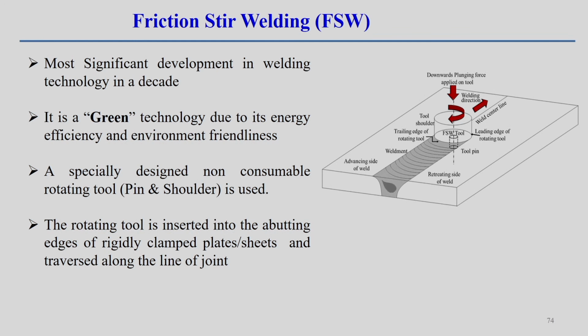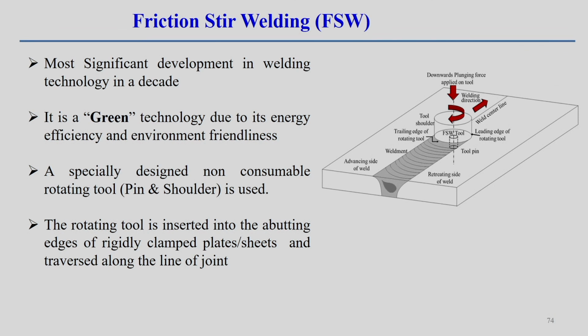If you move the transverse movement, then the joining of the two components happens along a particular line, the direction, over a length. So, in this case, with this joining happening, frictional heat generation is also there.